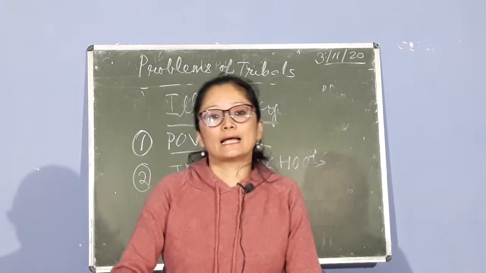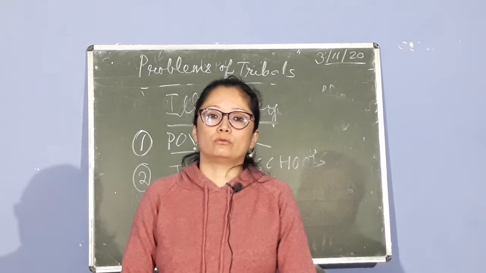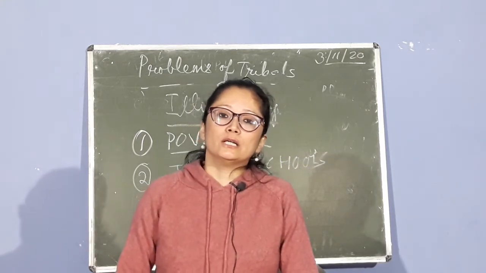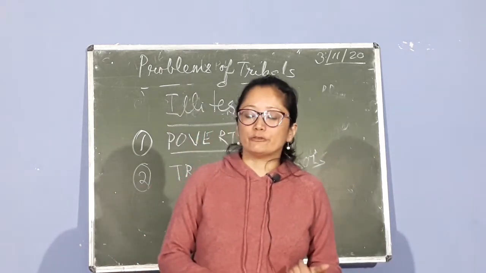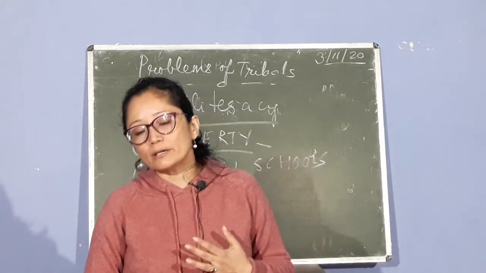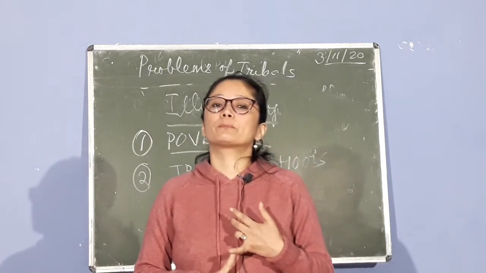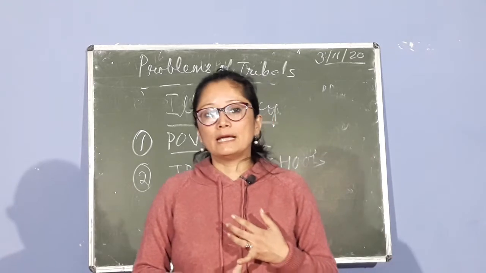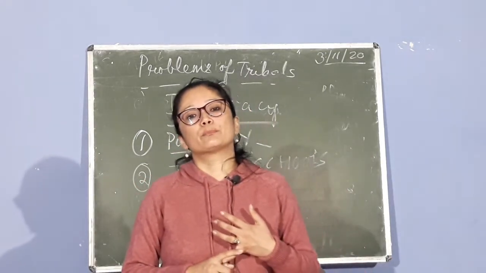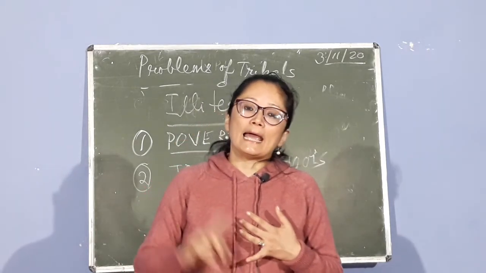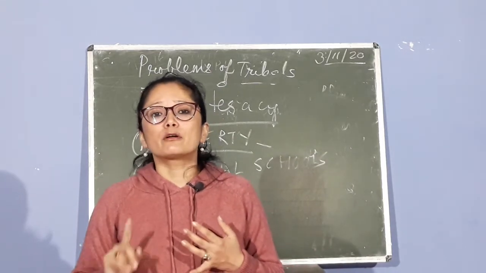What happens if you have a section of the tribals who have never gone to school, who have never attended school? The consequence of this will be, number one, again, poverty. If you don't go to school, if you're not educated, then you will not get employment. That means it will lead to what problem? Unemployment. And an unemployment problem will again lead to another problem. What is that? That is the problem of poverty. And the problem of poverty will again generate n number of problems.